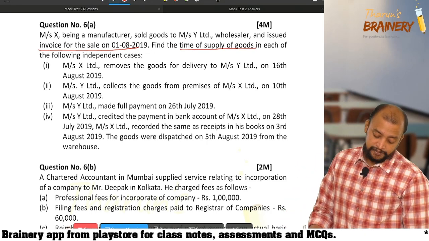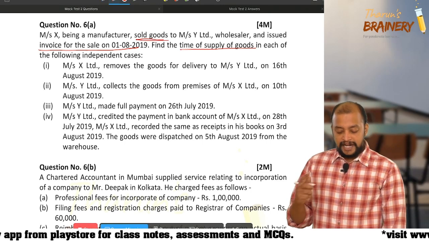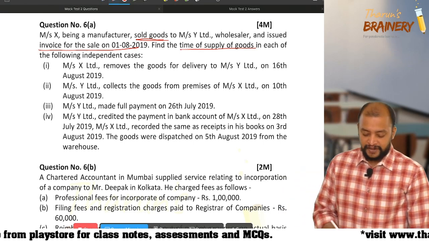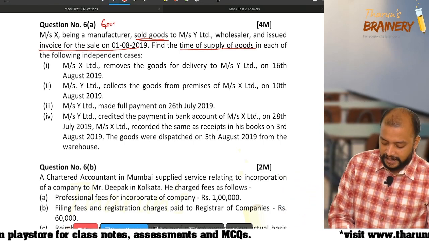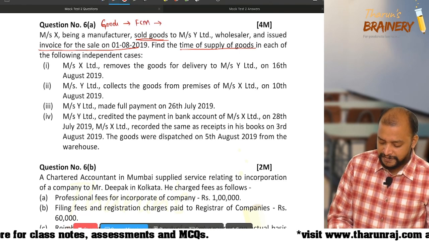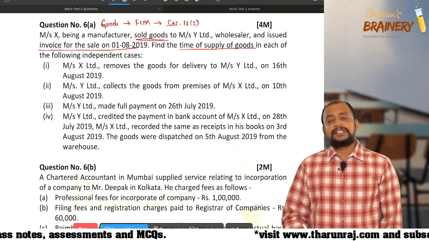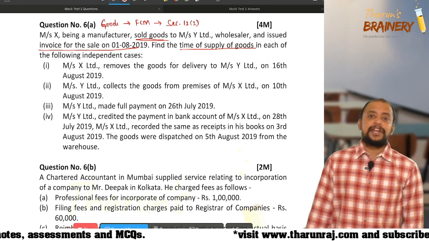So in this question 6A, they sold goods, and nowhere is it given that it is under RCM. So goods which are covered under FCM, means we need to apply section 12 subsection 2.